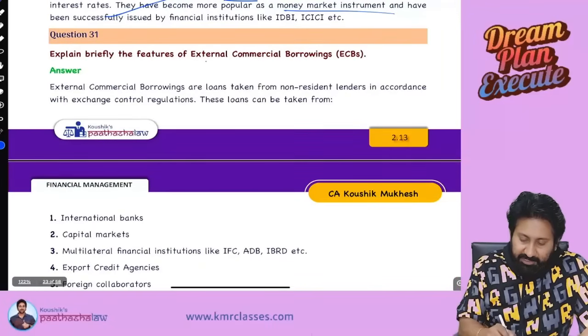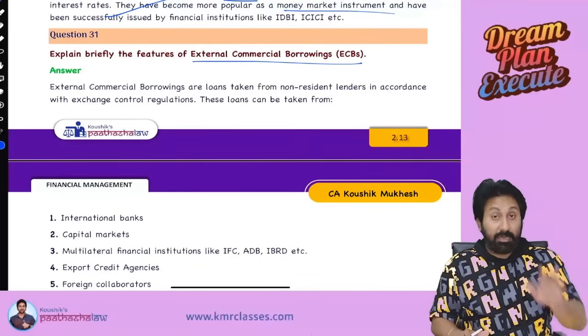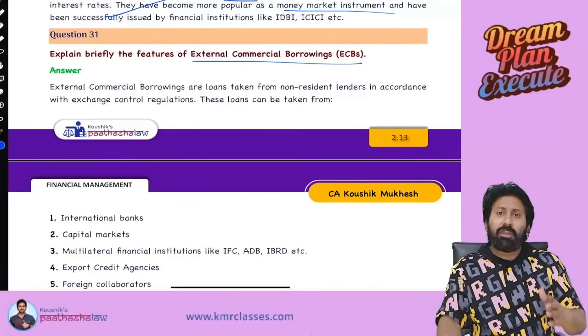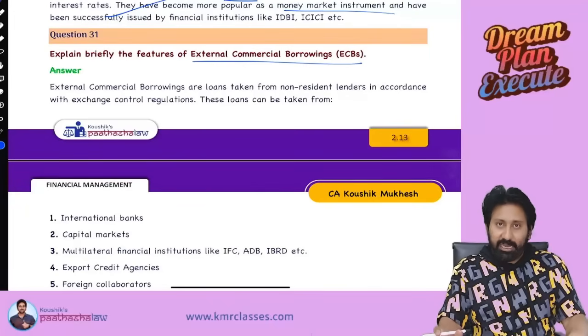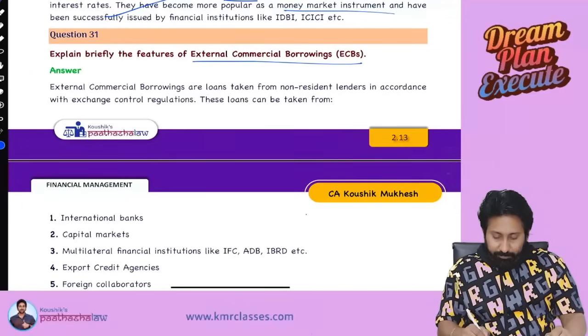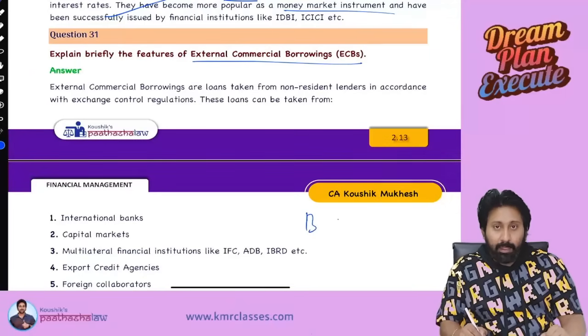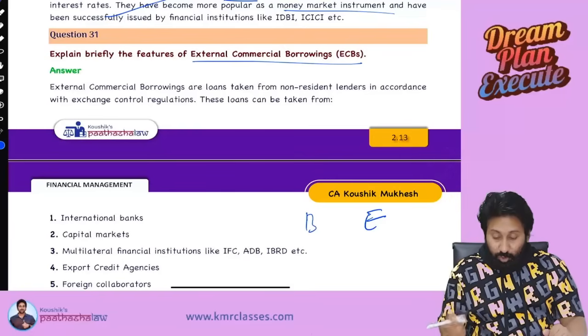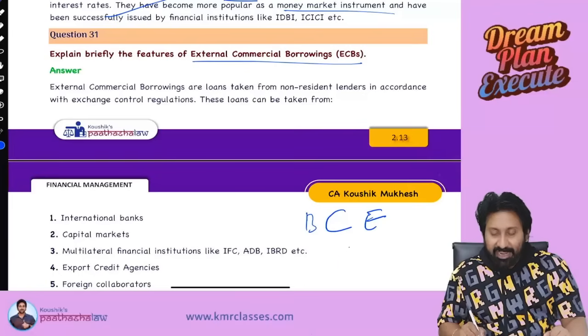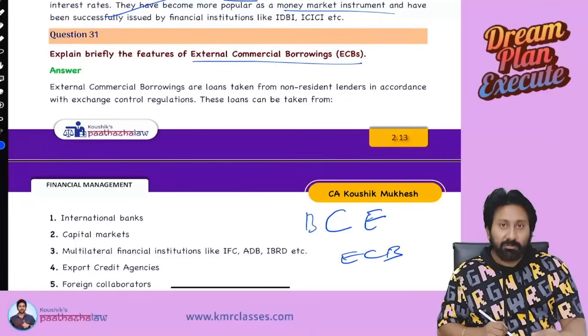Briefly explain the features of external commercial borrowing. Listen. External commercial borrowings, the name says it all. An Indian entity wanted to borrow from an external source for commercial purposes. So it is termed external commercial borrowings.